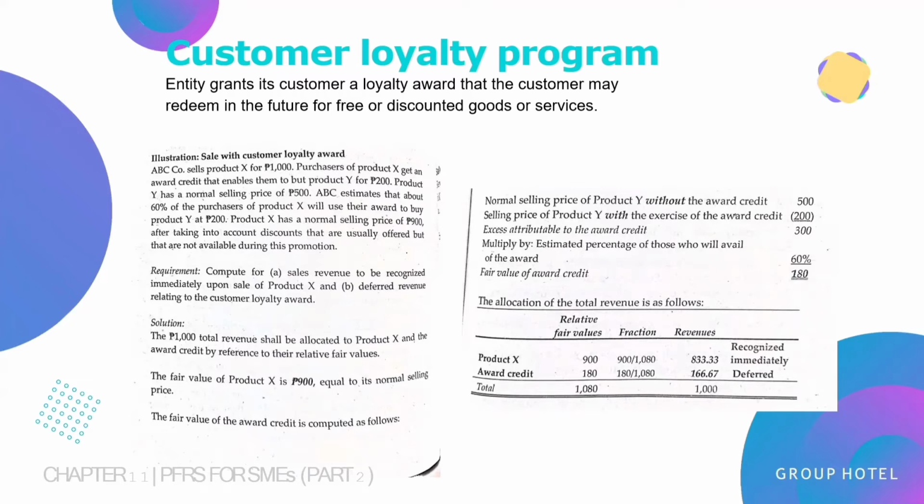The fair value of the award credit is computed as follows. Normal selling price of product Y without the award credit is 500 pesos, minus the selling price of product Y with the exercise of the award credit, which will be 300 pesos. And that is the excess attributable to the award credit, multiplied by 0.6, which is the 60% estimated percentage of those who will avail of the award, which will result to 180 pesos, or the fair value of award credit. So the following, yung nasa ilalim nito, is the allocation of the total revenue, which you can see and pause if you would like to further analyze it.